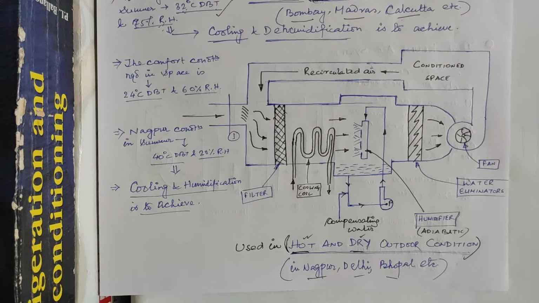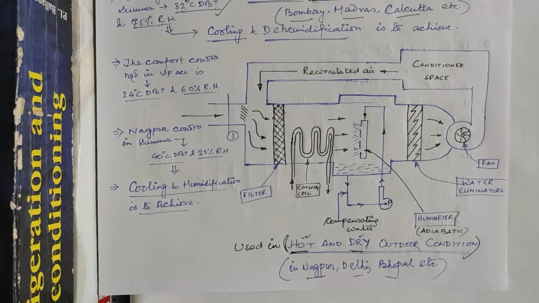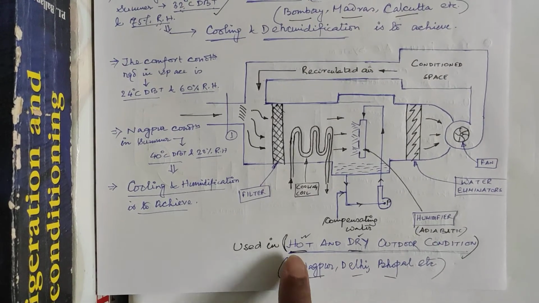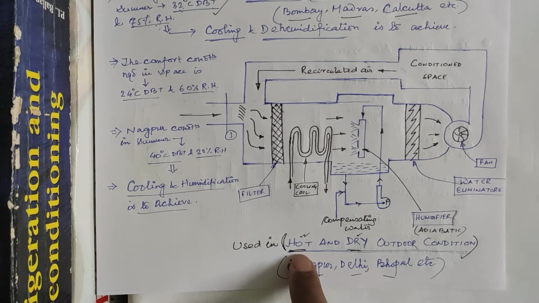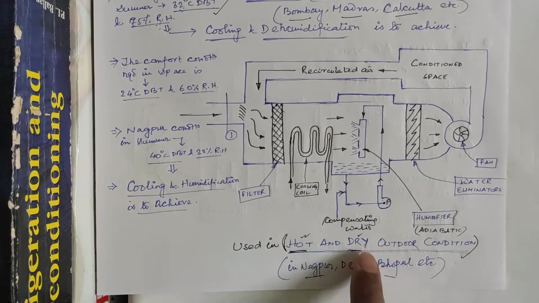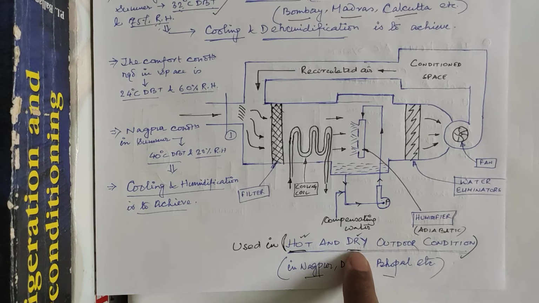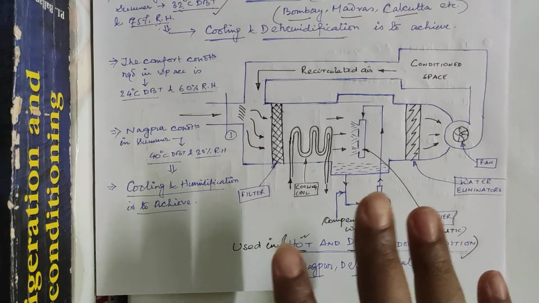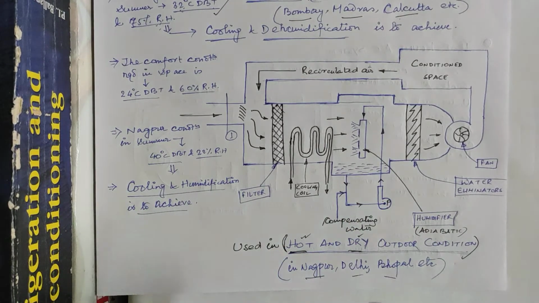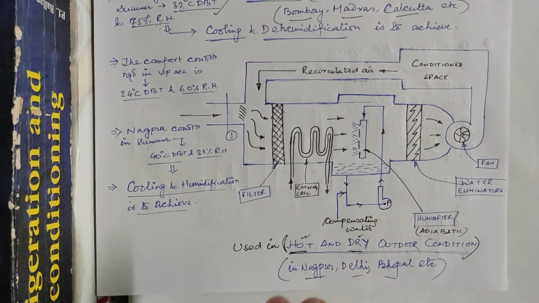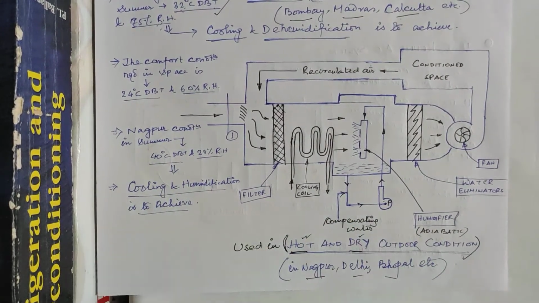So in this zone you have to go for cooling and humidification. Cooling means cooling. Why is cooling to be done? Because the weather is hot. Why is humidification done? Since the outside air is very dry, there will be a problem of dryness of the skin of human beings. That is why if we add some moisture, that will provide the comfort condition to the human being.